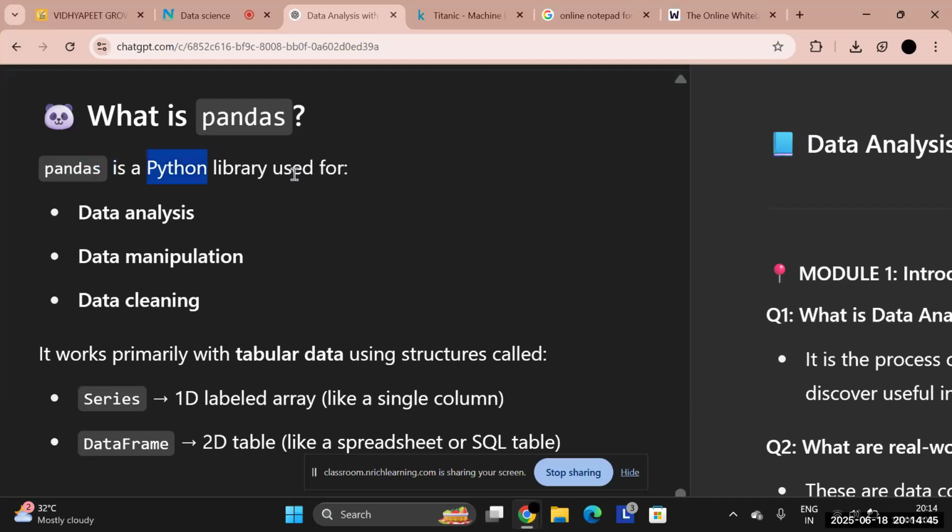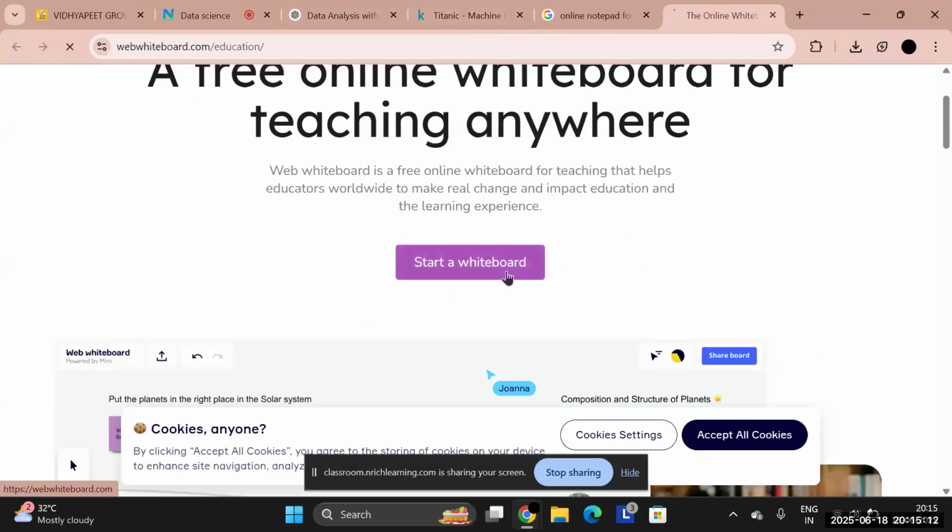Pandas is a Python library used for three important tasks: first is analysis, second is manipulation, and third is cleaning. The last point, data cleaning, might sound very simple, we just have to clean the data, but this is the most crucial and important step in the whole of data analysis. Let's say,